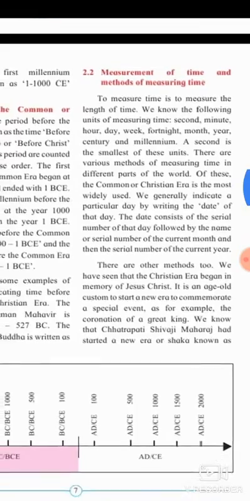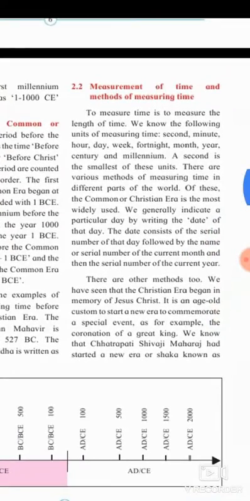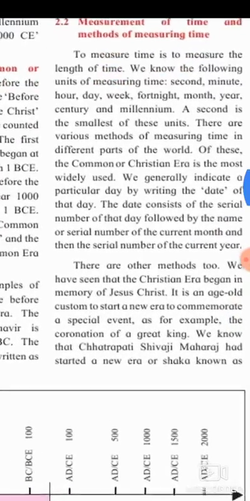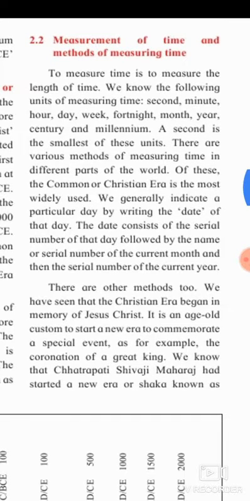The measurement of time and methods of measuring time. To measure time is to measure the length of time. We know the following units of measuring time: second, minute, hour, day, week, fortnight, month, year, century, and millennium. A second is the smallest of these units. There are various methods of measuring time in different parts of the world.